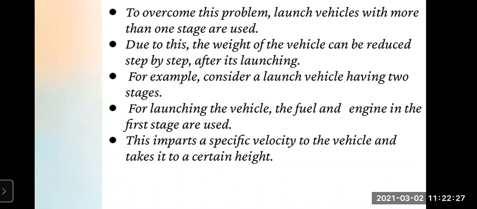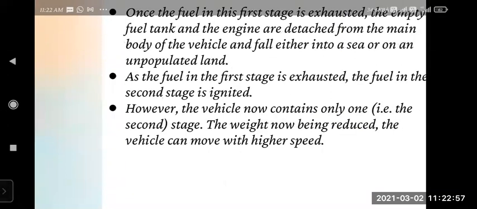So it can be 2, it can be 3, it can be 4, whatever, right? Here we have taken an example of 2 stages. Due to this, the weight of the vehicle can be reduced step by step after launching. For example, consider a launch vehicle made up of 2 stages. For launching the vehicle, the fuel and the engine in the first stage are used. This imparts a specific speed or velocity to the vehicle, and it takes it up to a certain height.